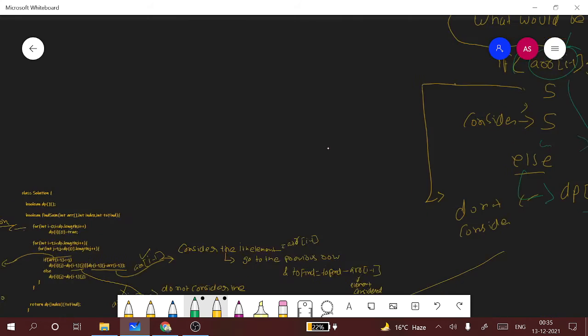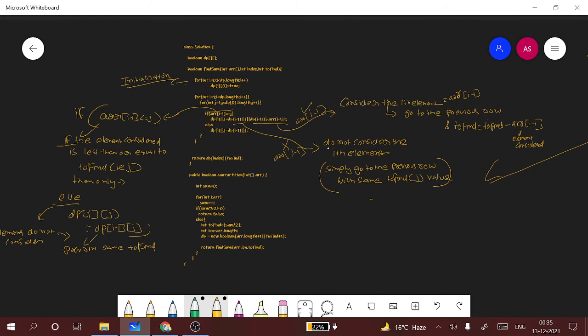So this code can be analyzed by this. We'll be building this bottom up approach. We'll be considering this boolean matrix, and similarly as earlier, we'll be checking if the sum is divisible by 2, then only we will proceed, or else if it is not divisible by 2, then we will be returning false.